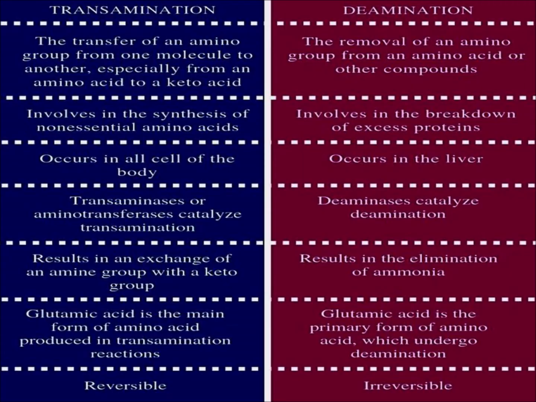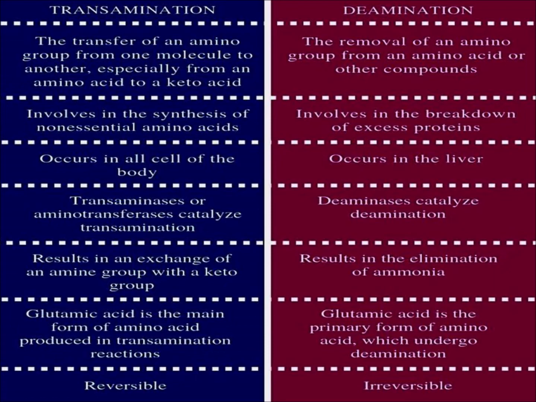So far we discussed the deamination and transamination processes and the synthesis of ammonia. Next, what is the difference between deamination and transamination? In transamination, transfer of an amino group from one molecule to another takes place, especially from an amino acid to a keto acid. In deamination, there is removal of an amino group from an amino acid or other compounds. Transamination involves synthesis of non-essential amino acids, while deamination is involved in the breakdown of excess protein.